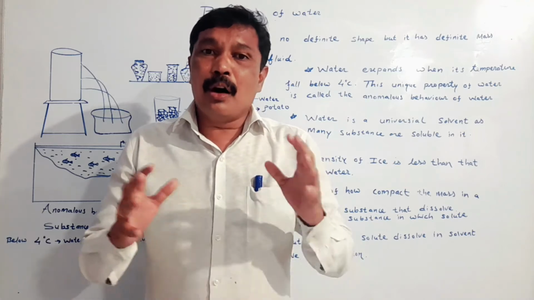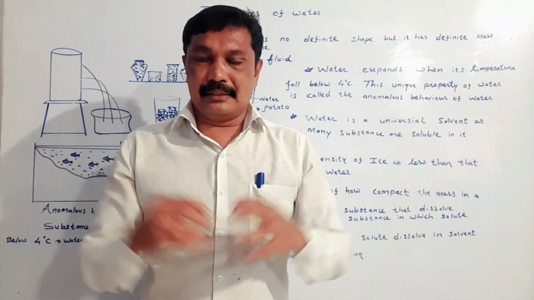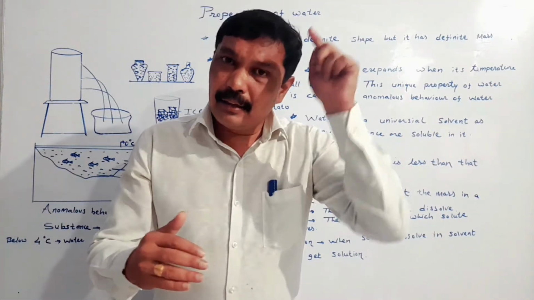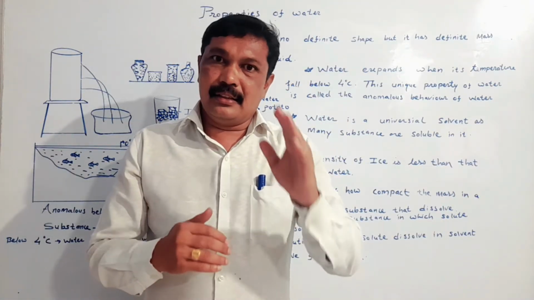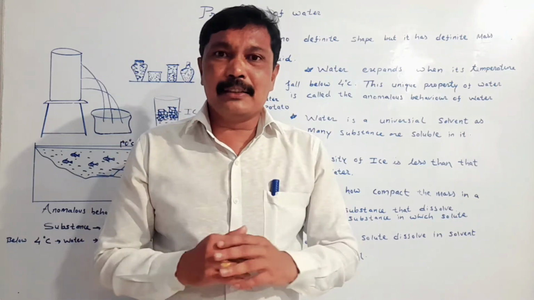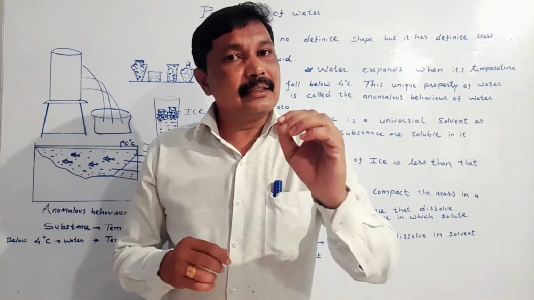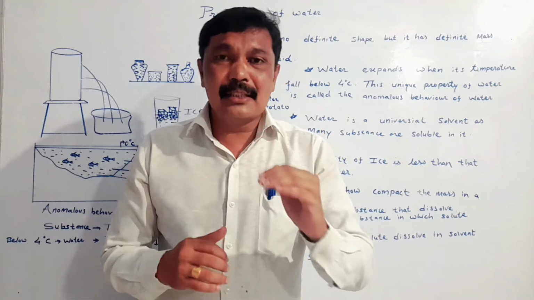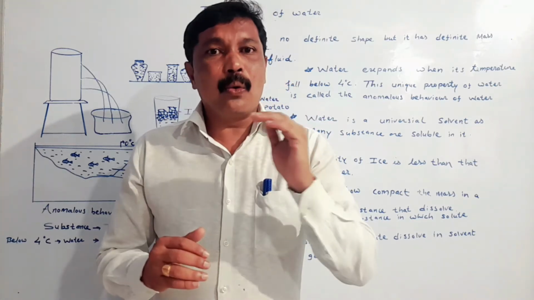The volume of the water increases. As the volume of the water increases, the density decreases. Formation of ice takes place at 0 degree centigrade, and therefore we can say ice is lighter than water.